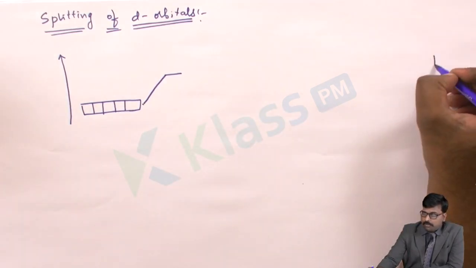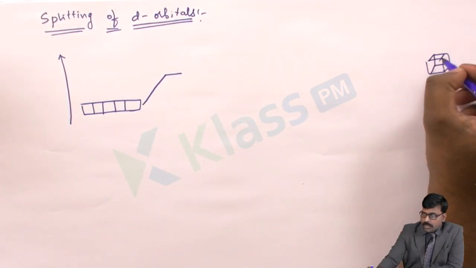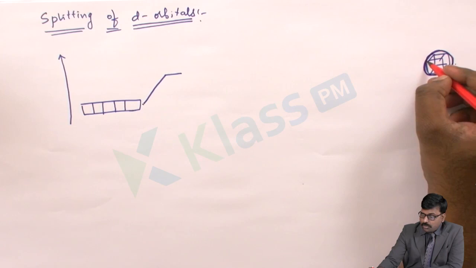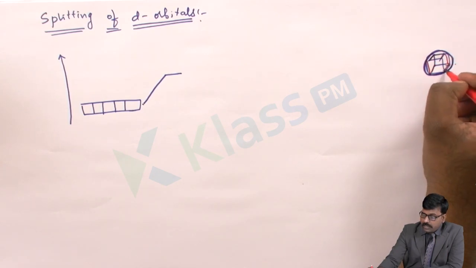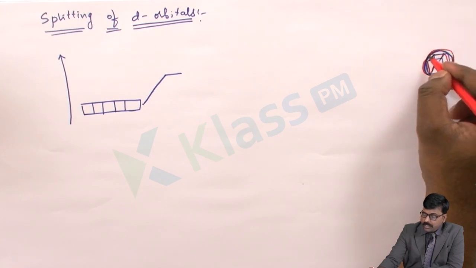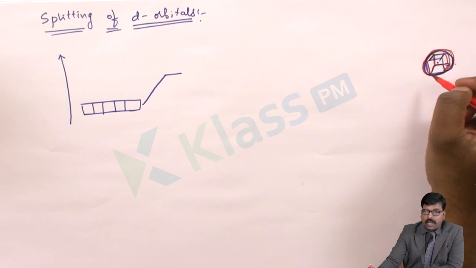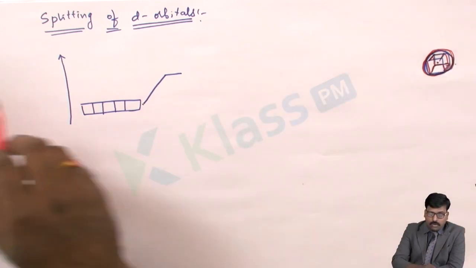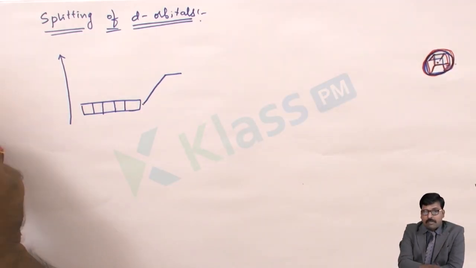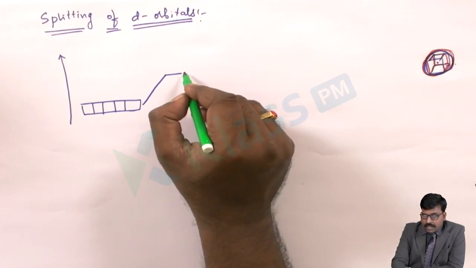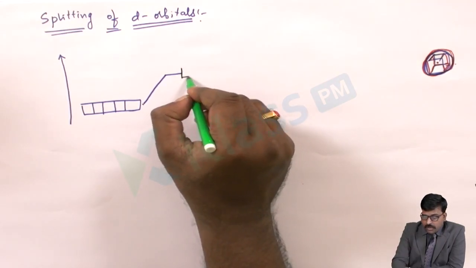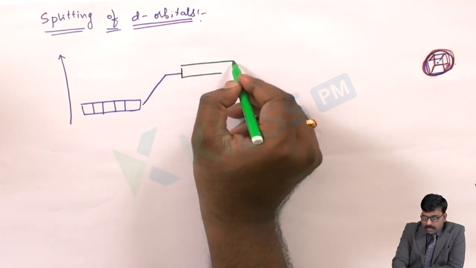Consider a cube overlapped by a sphere. So in this cube, all the points are equally affected by the sphere. A sphere is an electrostatic force which is coming towards the central metal atom. So in this case, no splitting happens, the degeneracy will be retained, but it will show at a higher energy level.